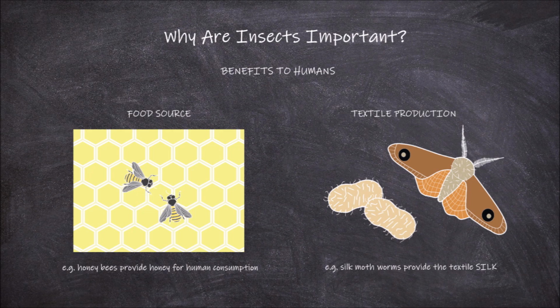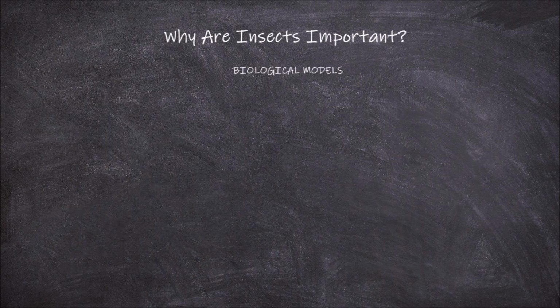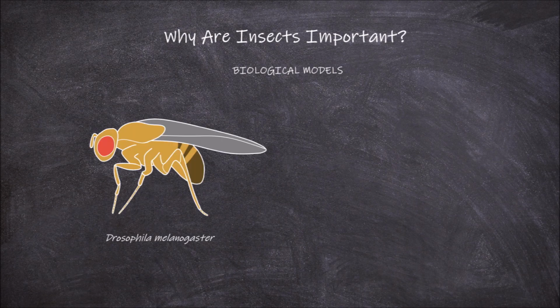Some insects are also important as biological models for the study of different biological processes. For example, the fruit fly Drosophila melanogaster is often used as a biological model. This is due to their high fecundity, short generation time, and their ability to be easily reproduced within the laboratory environment. Studies using insect biological models have provided important information in many aspects of animal biology.